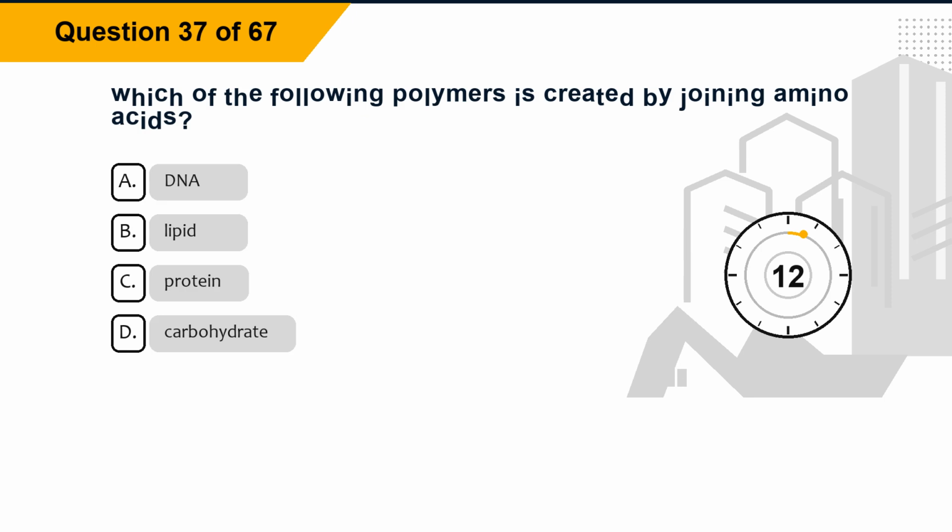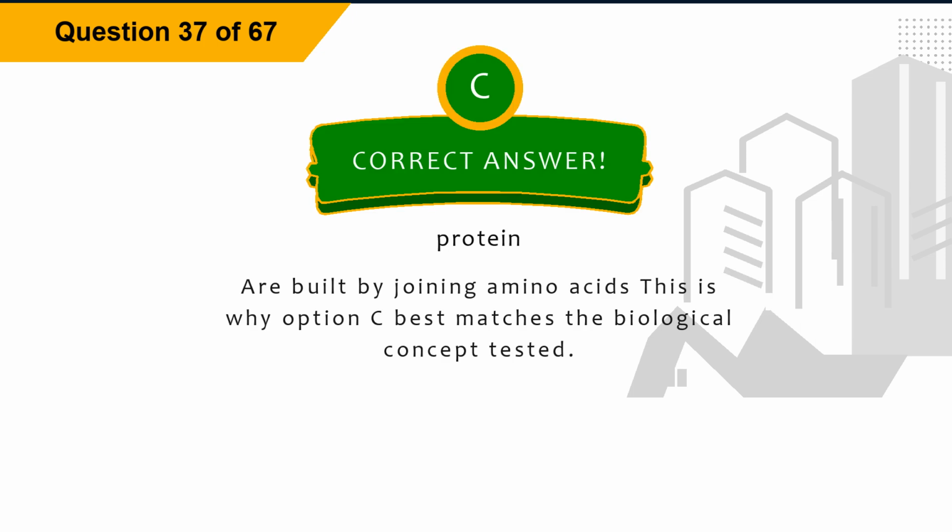Question 37. Which of the following polymers is created by joining amino acids? Option A, DNA. Option B, lipid. Option C, protein. Option D, carbohydrate. The correct answer is option C, protein. Explanation: proteins are built by joining amino acids. This is why option C best matches the biological concept tested.